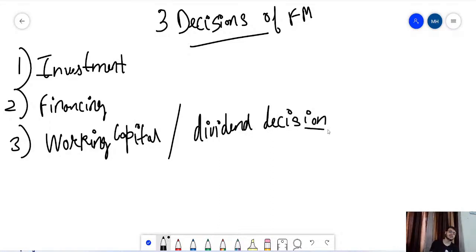So if anyone asks you what are the three major activities or decisions taken in financial management, you have your investment decision number one, financing decision number two, and number three, working capital or dividend decision. Now we'll talk in detail about each of these decisions. Firstly, let's talk about the investment decision.